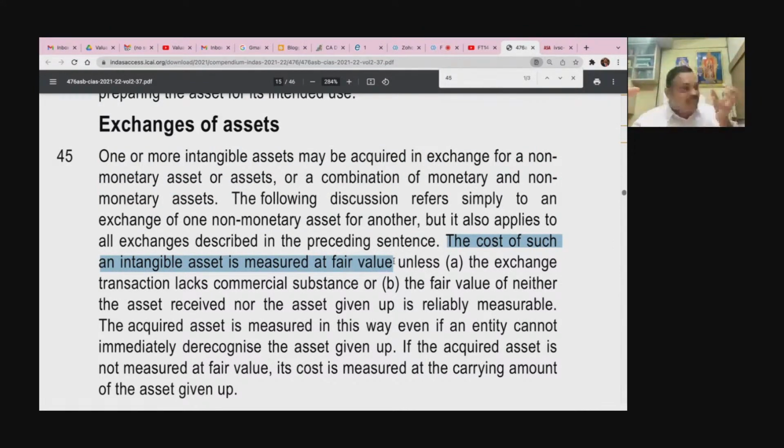What is given up? Equity shares. Then measure the equity share at fair value. So it is like the chicken and egg, hen or egg, which is first? So the standard says you measure the fair value of the intangible asset. Maybe you are not able to measure that, because for that particular intangible asset there is no market, it is new, then how will you get it? So then go by the fair value of the asset that is given up, or even if that is not possible, go by the cost.